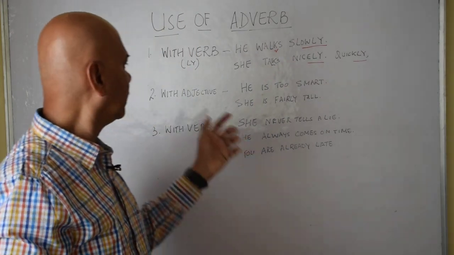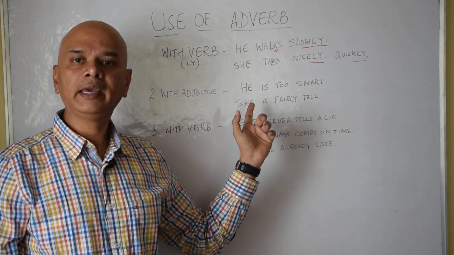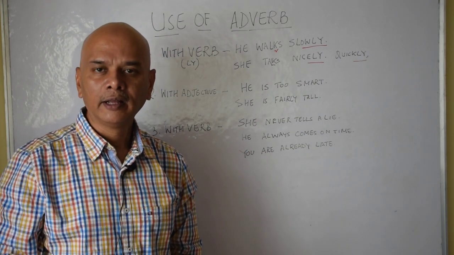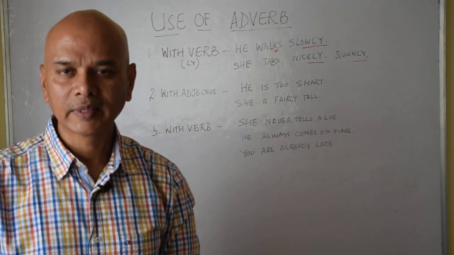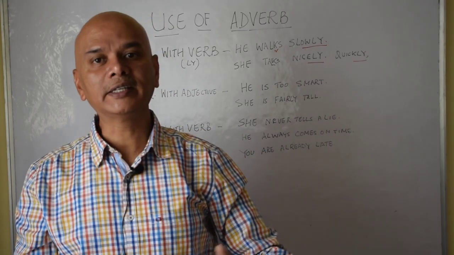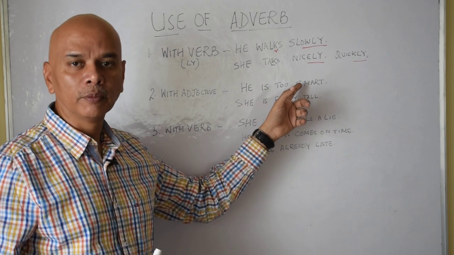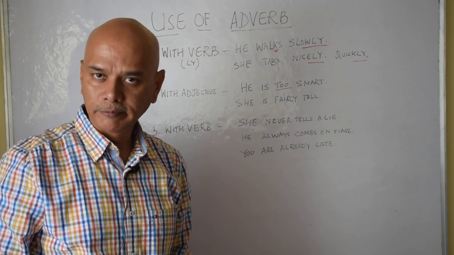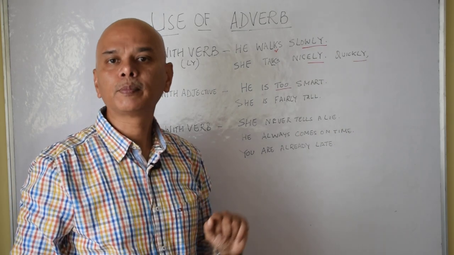The second example. It is used with an adjective also. So here, he is too smart. Too means very. He is too smart. Mr. Mohan is too old, means he is very old. He is too intelligent. Einstein was too intelligent, means he was a genius. So these are also ways to express, and the word too here is an adverb, which qualifies or explains the adjective smart.